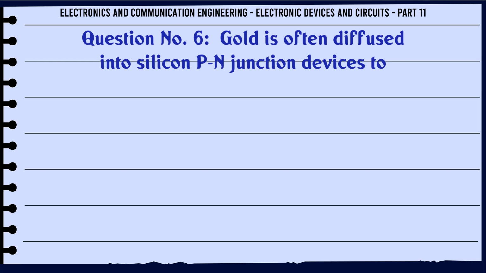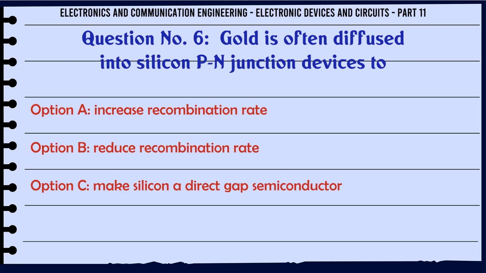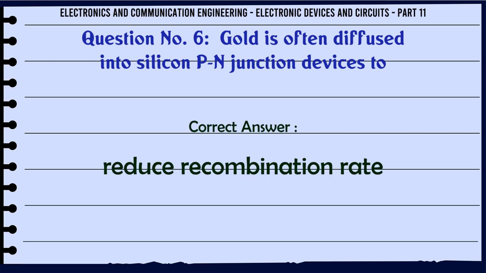Gold is often diffused into silicon p-n junction devices to: a. Increase recombination rate, b. Reduce recombination rate, c. Make silicon a direct gap semiconductor, d. Make silicon semimetal. The correct answer is reduce recombination rate.